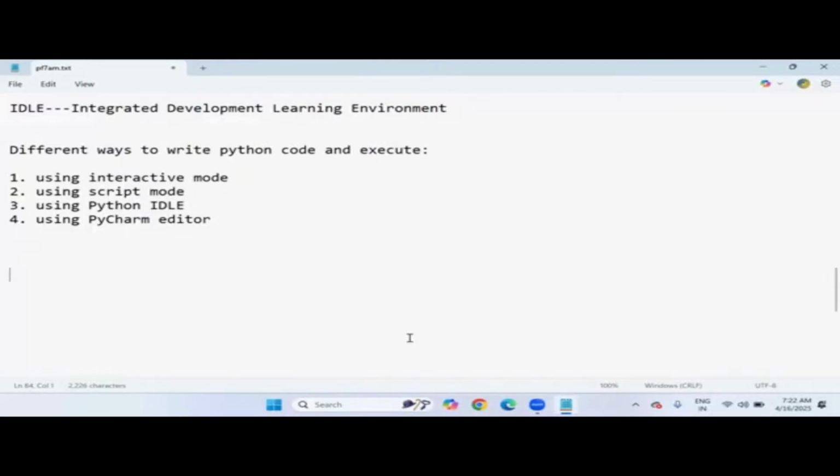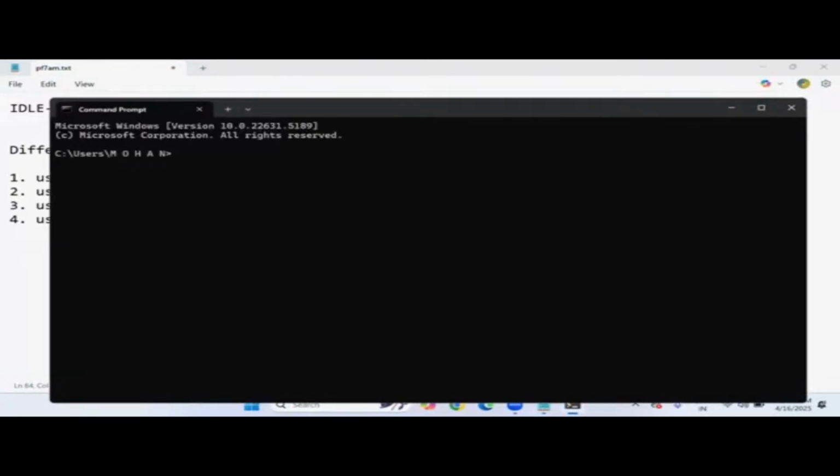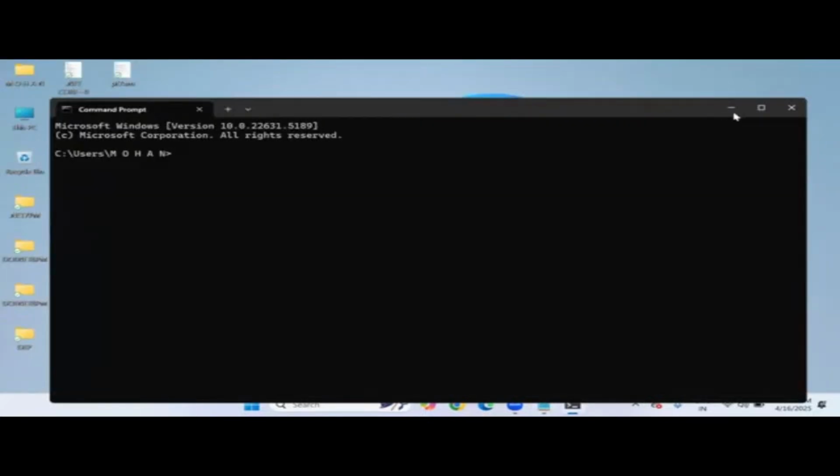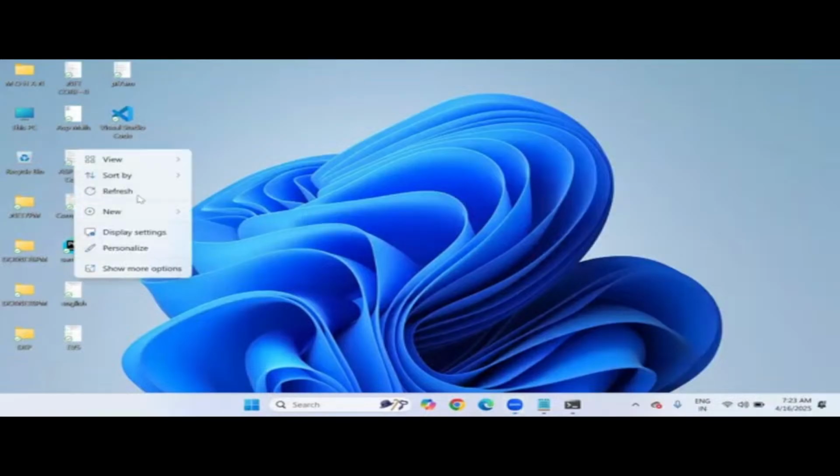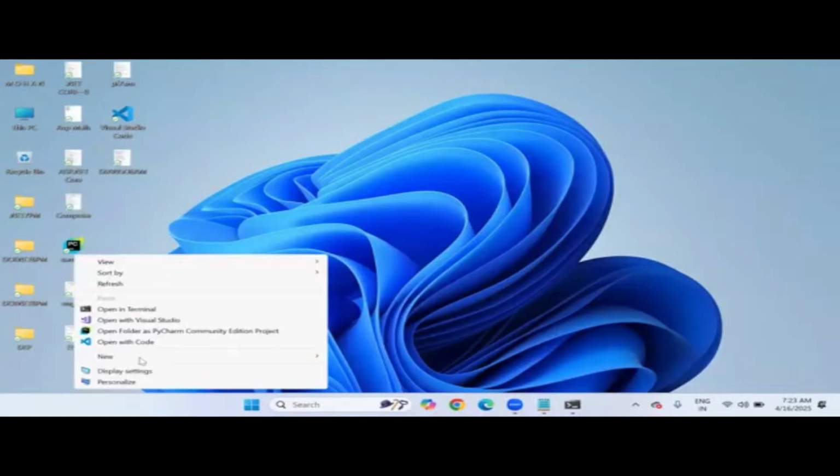Go back to the command prompt and open it, but make sure you go to the location where your Python file is present. My Python file is present in the desktop location. Look at this, this is the desktop location. Let's right click on it and, just give me one second, show more options.